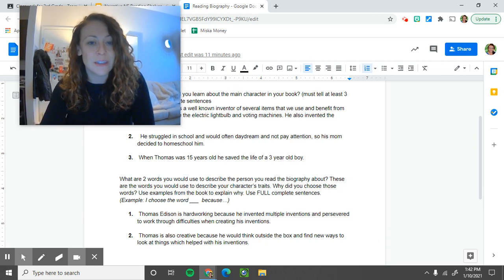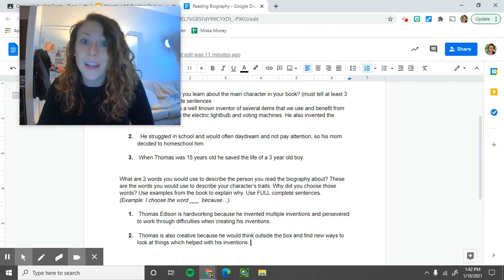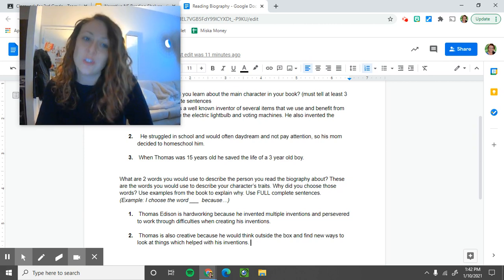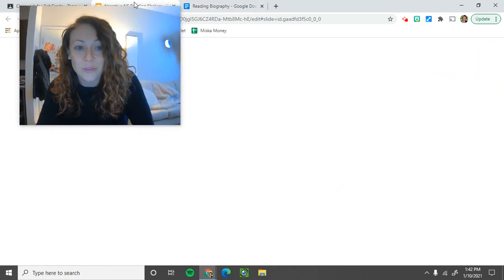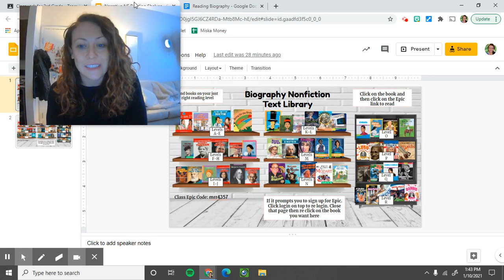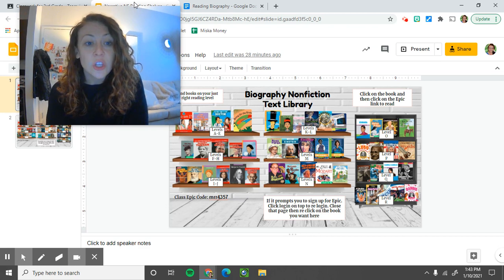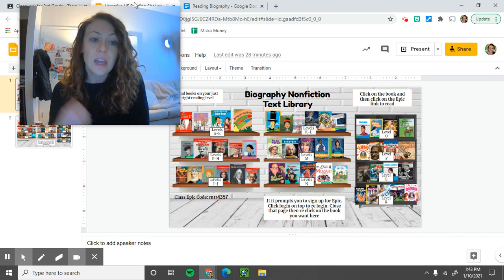So as a reminder, what you are going to do today is you are going to read a biography. It has to be nonfiction. It has to be a biography. And I've put together this nonfiction reading shelf for you to have an awesome selection of books that you can choose from. If none of those interest you on your reading level, you can just go to Epic and type in the search bar biography.